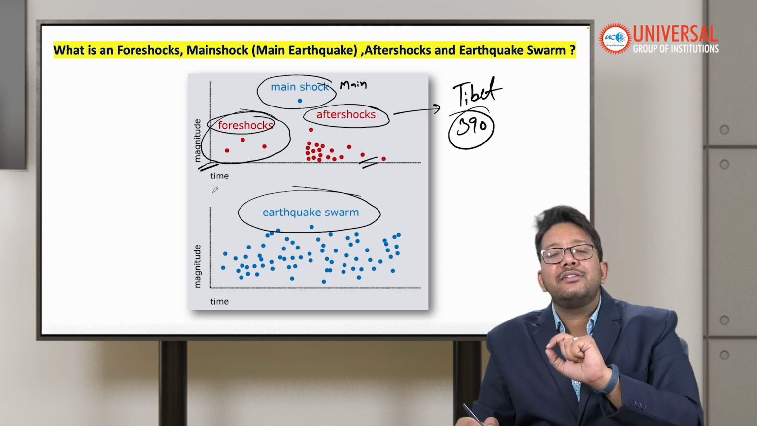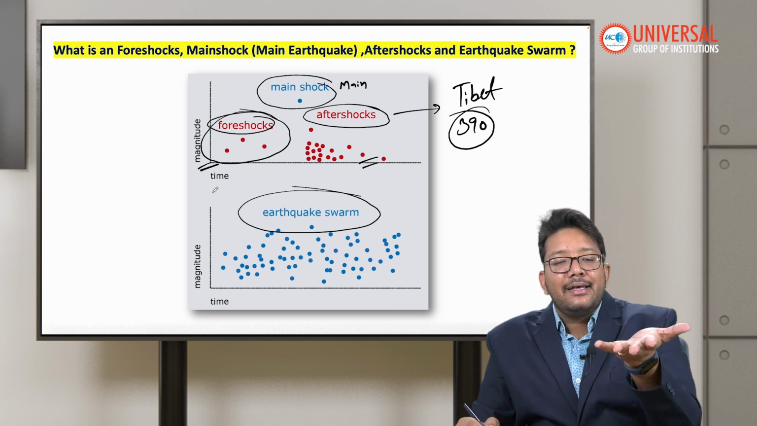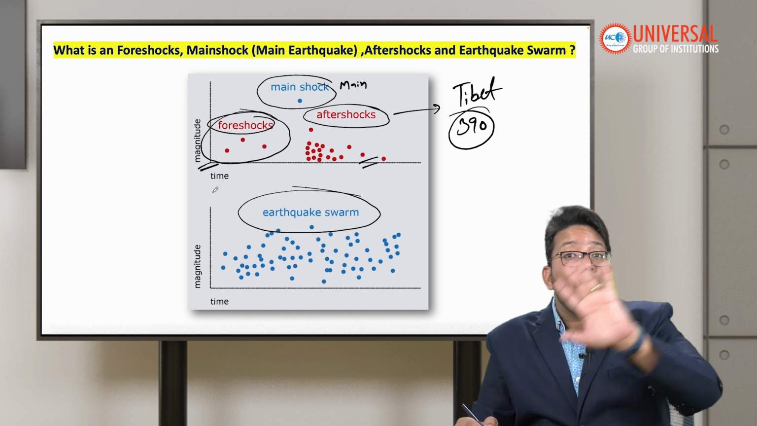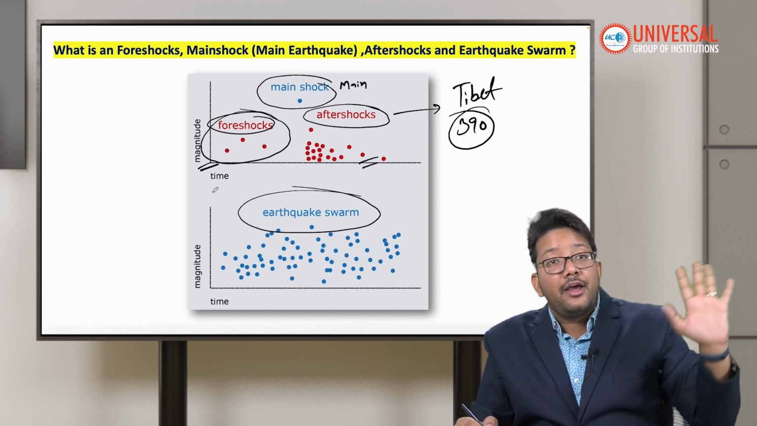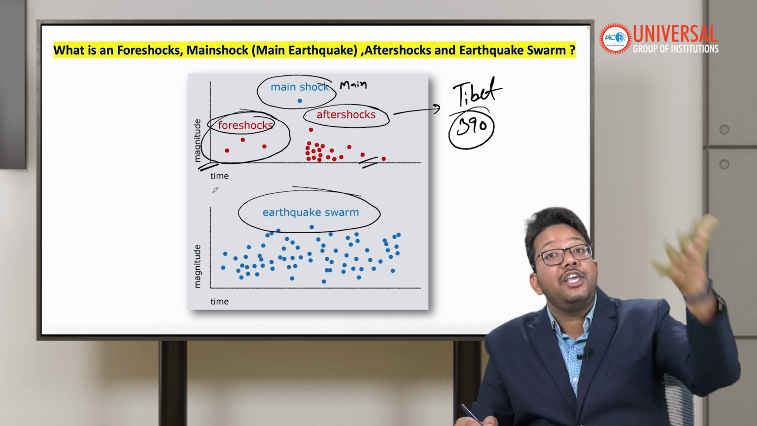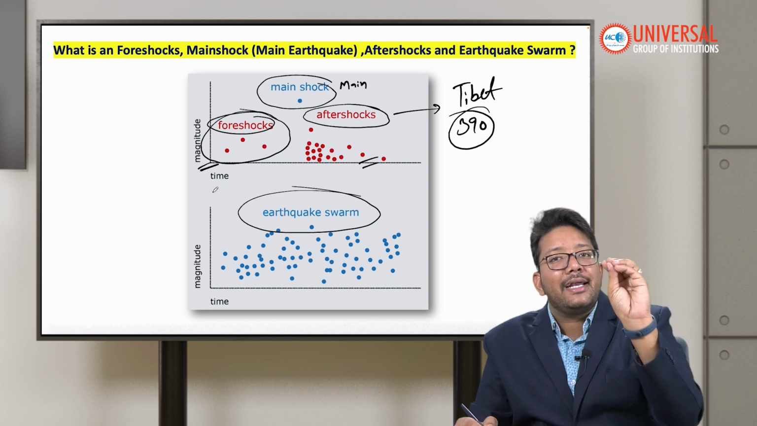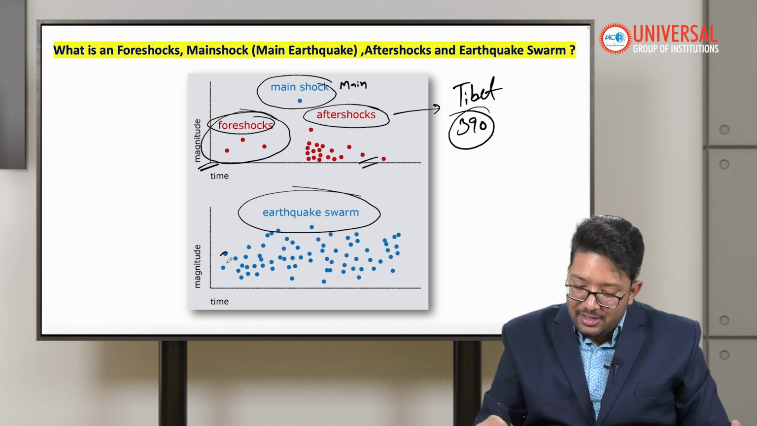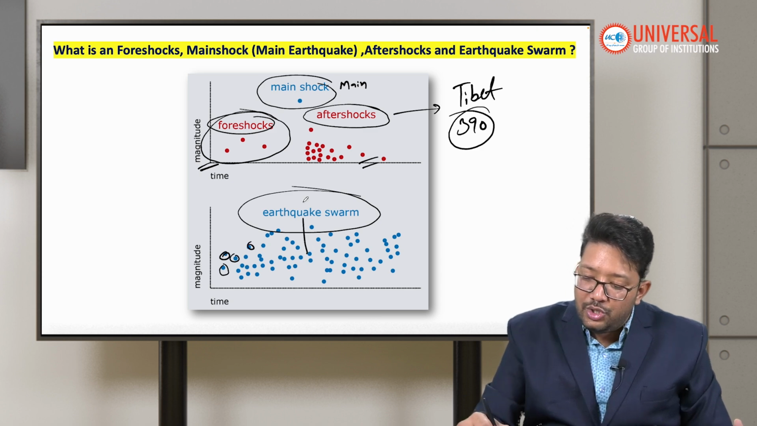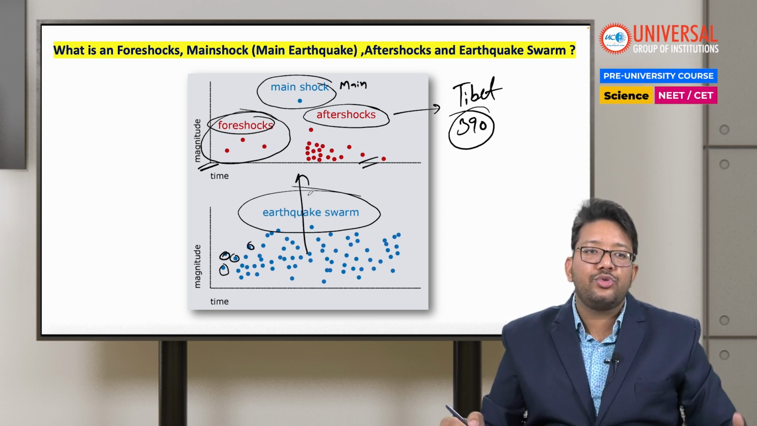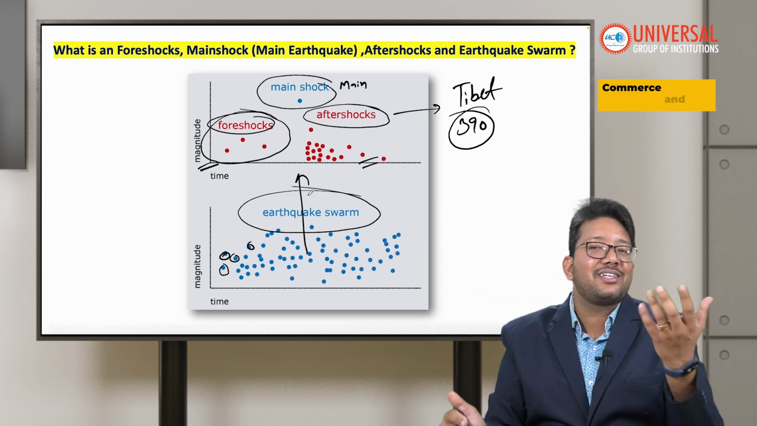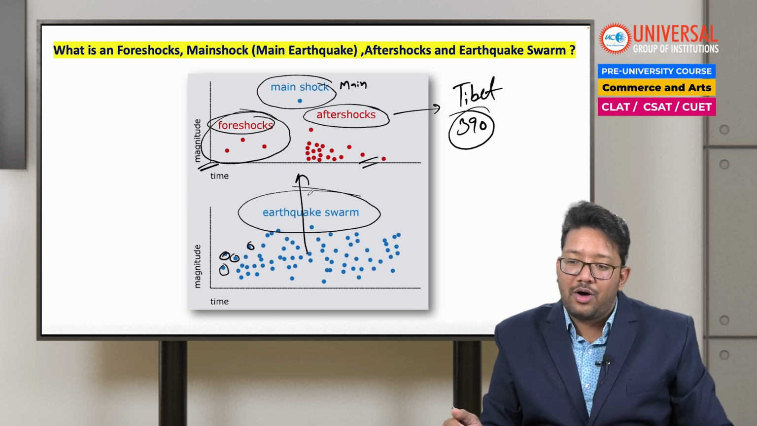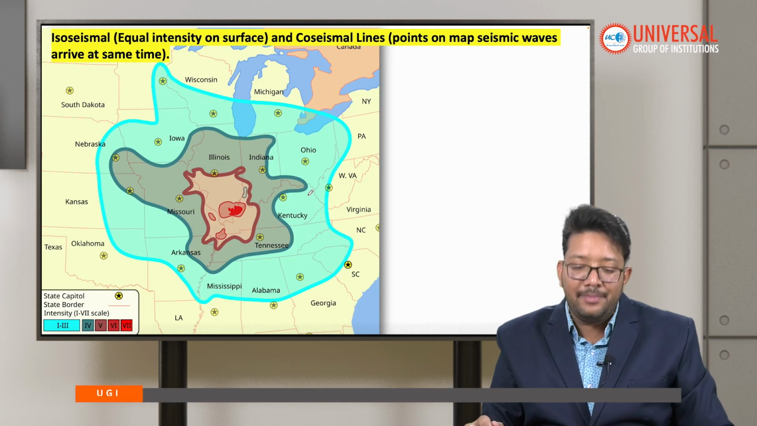Earthquake swarm means we are getting small earthquakes, no major earthquakes, for a full month or a full year. We are only getting a few quakes and tremors. That's why these dots are there. There is no main shock. So a collection of such earthquakes is called an earthquake swarm. These four terminologies you have to remember.